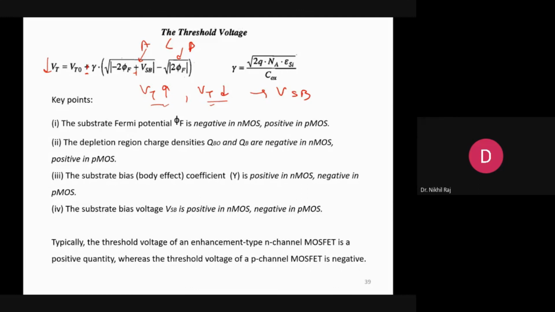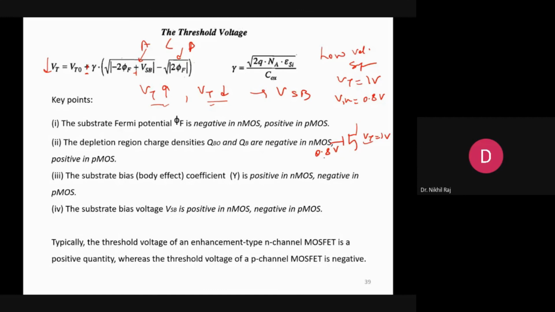How low power? Suppose I have a low voltage signal. Say VT is 1 volt and my input, let's say my ECG signal, is of 0.8 volt. If I give 0.8 volt to the MOSFET having VT equal to 1 volt, it will not turn on. So how to turn it on?